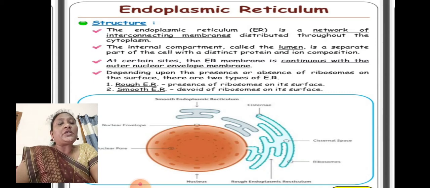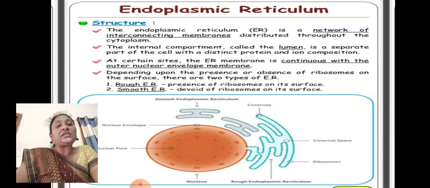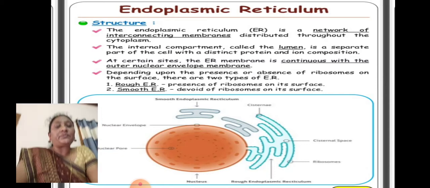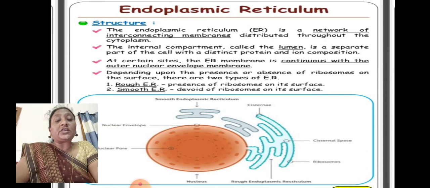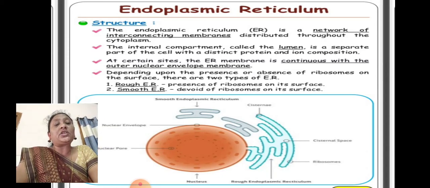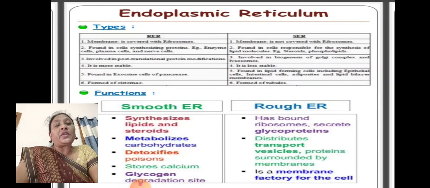Depending upon the presence or absence of ribosomes on the surface, there are two types of endoplasmic reticulum. Rough endoplasmic reticulum has ribosomes on its surface, as you can clearly see in the picture. Smooth endoplasmic reticulum has no ribosomes on its surface. The smooth ER synthesizes lipids, and metabolizes and detoxifies toxic substances.